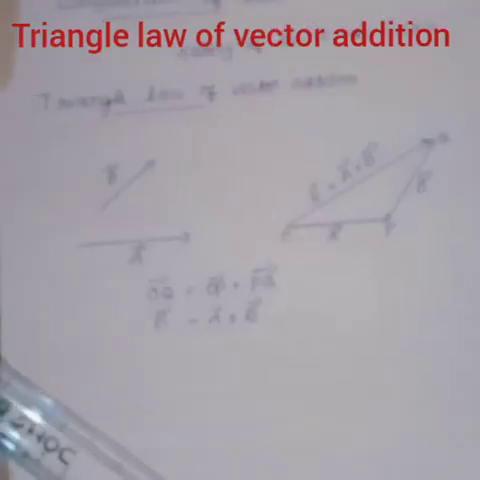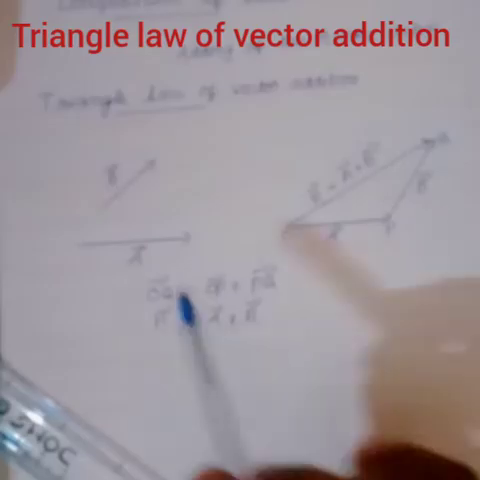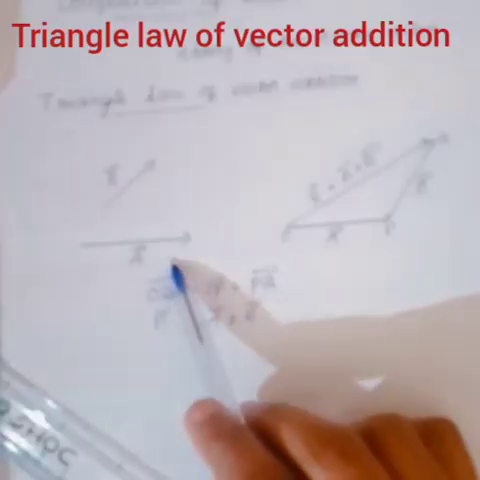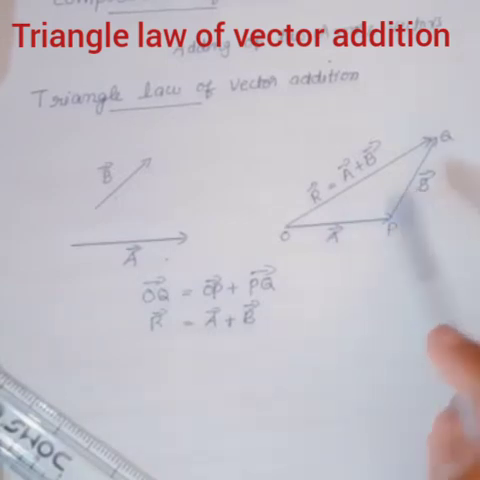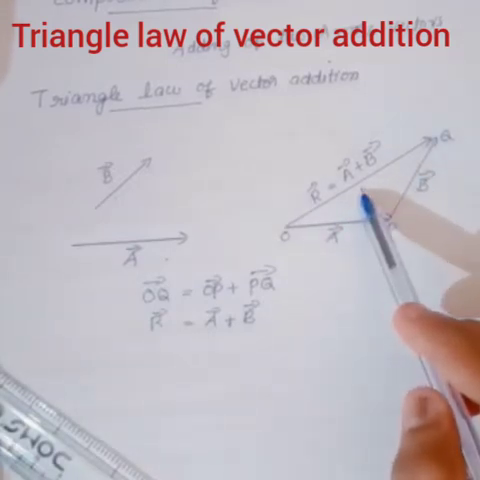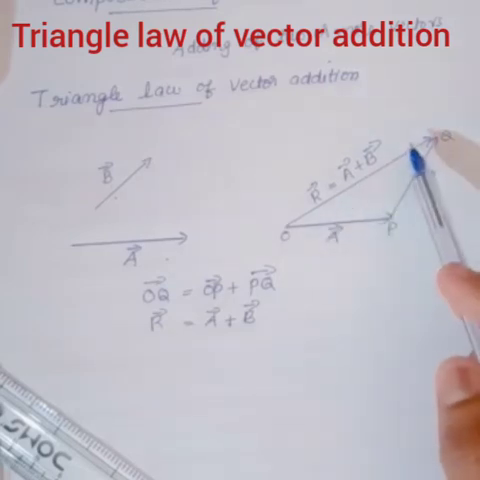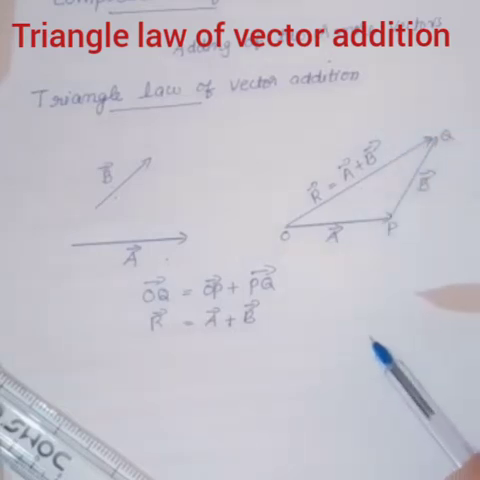If two vectors can be represented both in magnitude and direction by the two sides of a triangle taken in the same order, then the resultant is represented completely both in magnitude and direction by the third side of the triangle taken in the opposite order. So this is the triangle law of vector addition.